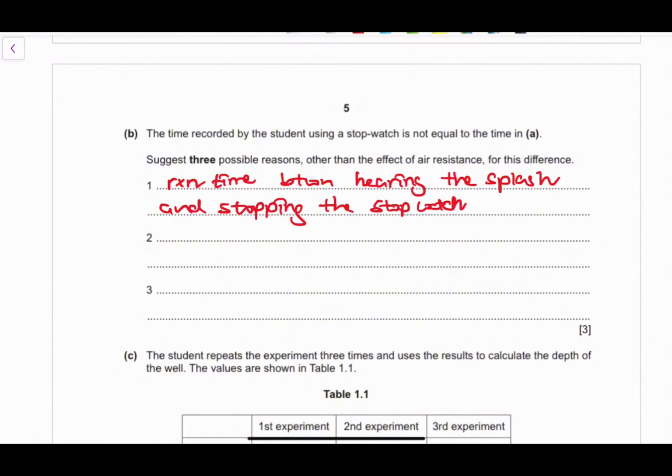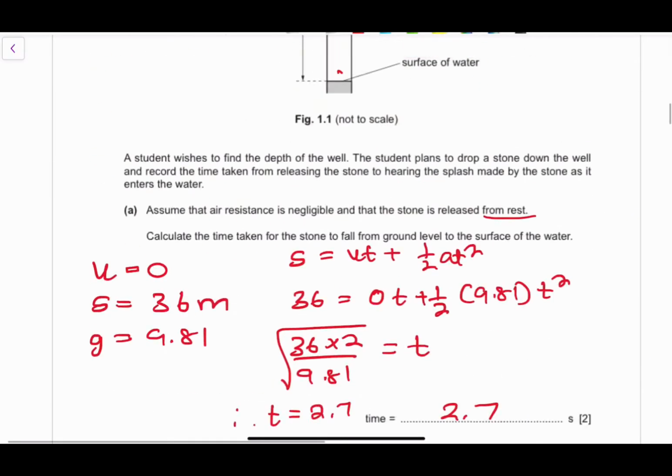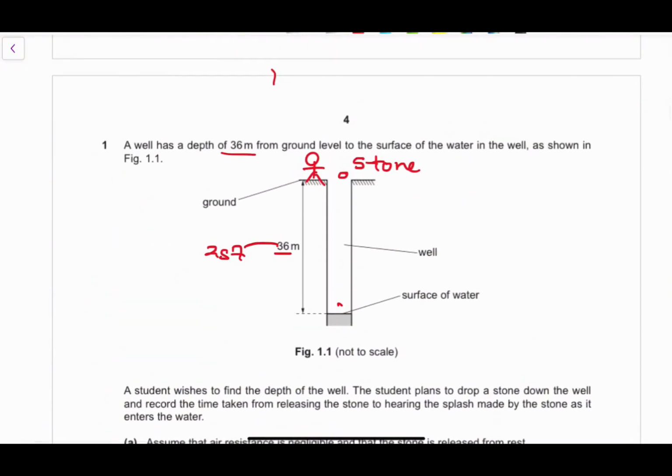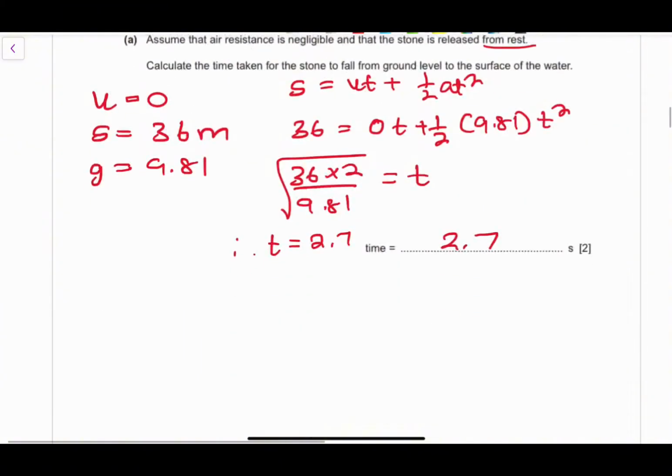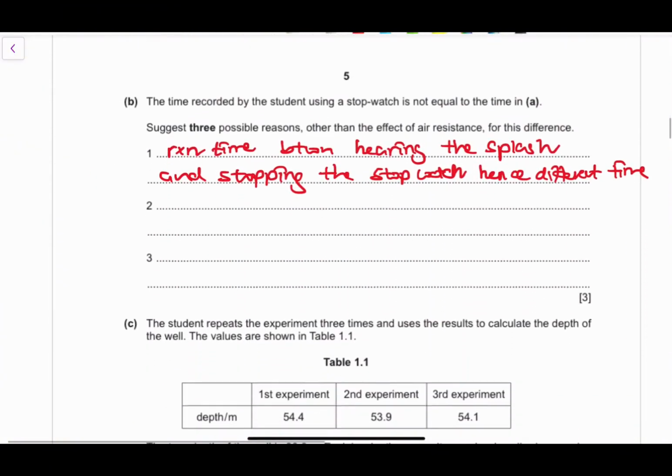Okay, hence the time will be different, right? Because of reaction time, the time that the student measures using the stopwatch will not be equal at all to the time that is actually calculated. As the student tries to stop the stopwatch, the stone has already made a splash sound, and the student will not be able to time that correctly in order to stop the stopwatch, right?